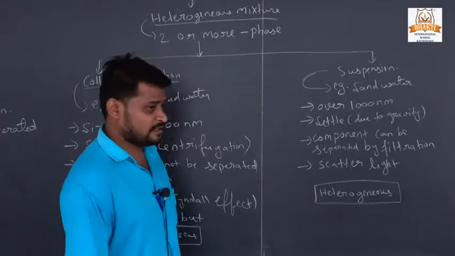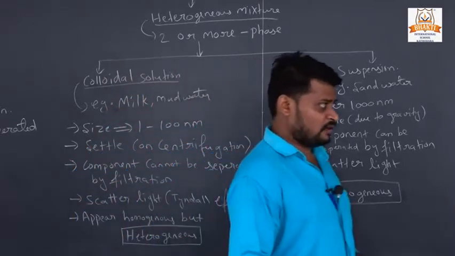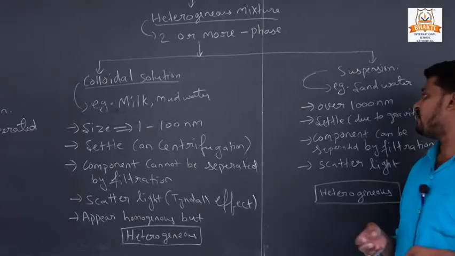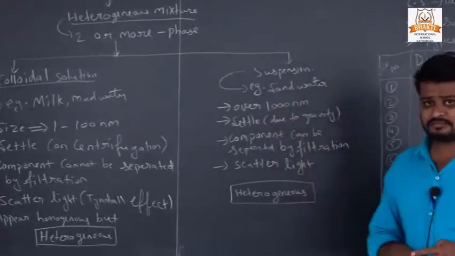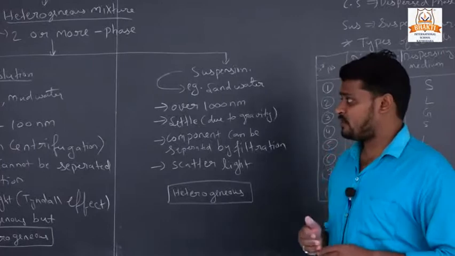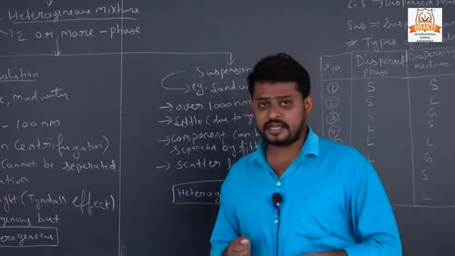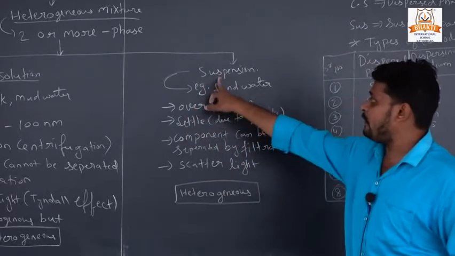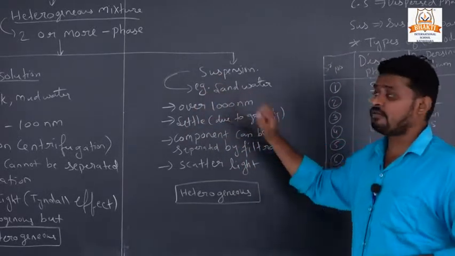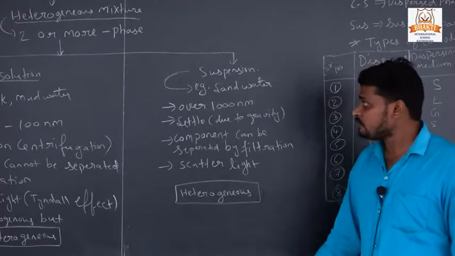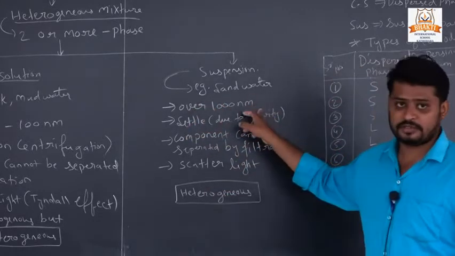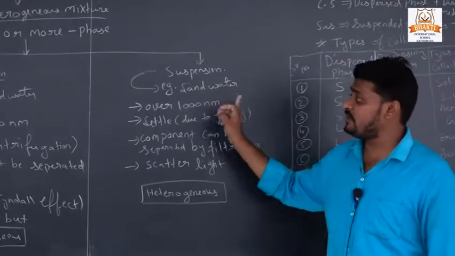Now our second kind of heterogeneous mixture, which is suspension. What is a suspension? It has some properties similar to colloidal solution, but the size of a suspension particle is bigger than that of a colloidal solution. The example of suspension is sand water, and the size is over 1000 nanometer, so it is much bigger.